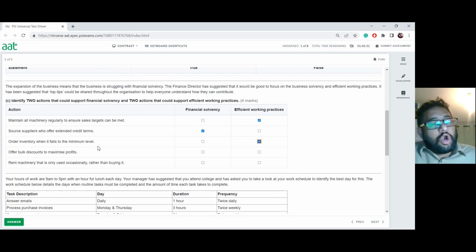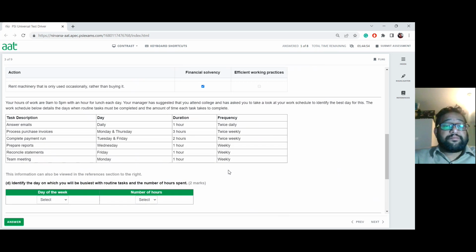Rent machinery that is only used occasionally rather than buying it. Yes, that will help you with your solvency, because a capital expenditure may cost a lot more than revenue expenditure. Imagine a machine might cost you £50,000, but only £1,000 a month to rent. If I won't use it for a long-term period, then it's good to buy. But if you use it rarely, you should think about renting it instead, which will help you with solvency. So these are the answers I'm assuming should be fine.